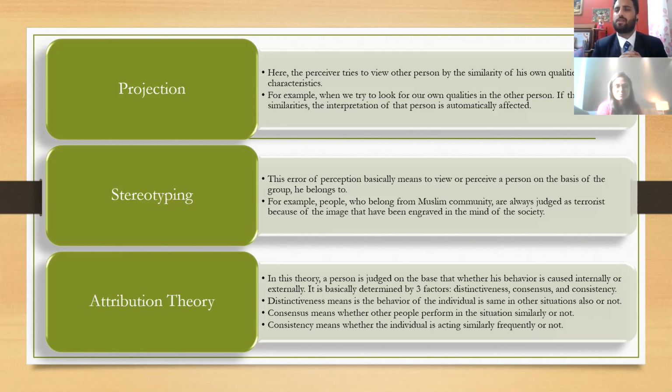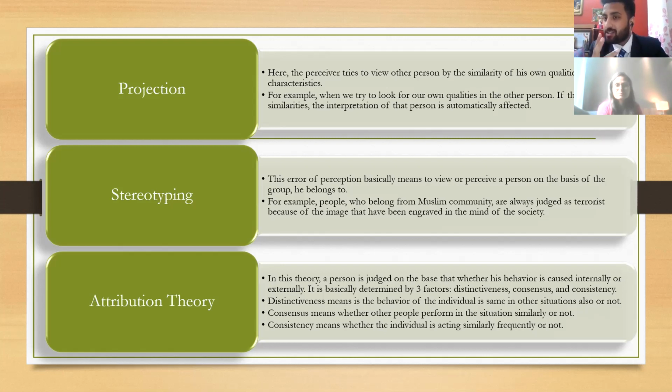Attribution theory is the theory in which we judge people's behavior by seeing whether their behavior is caused internally or externally. It has basically 3 factors, Pooja. We will try to make a situation, for example, when a person committed a theft in an organization, and his employer came to know about it.